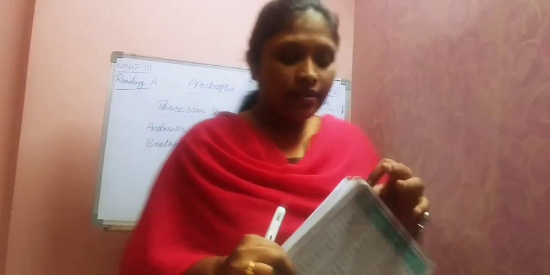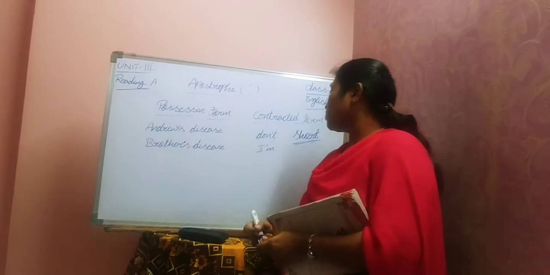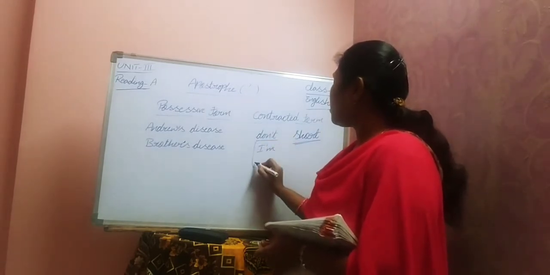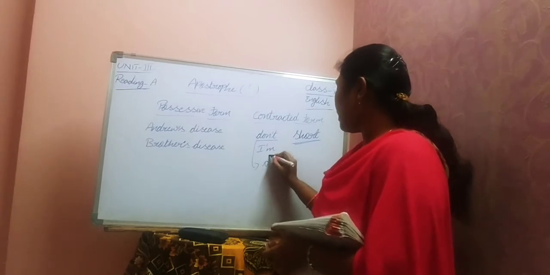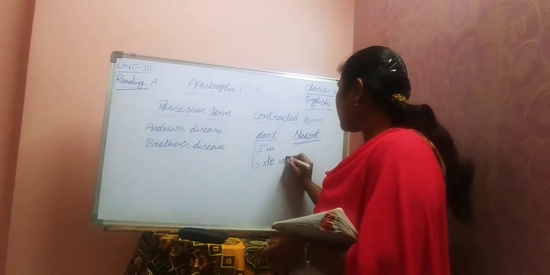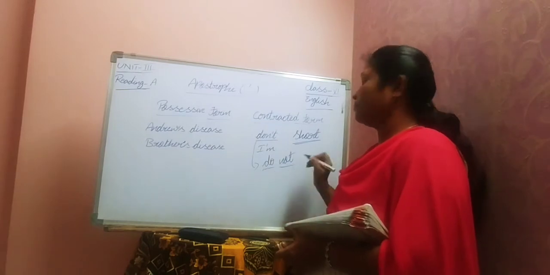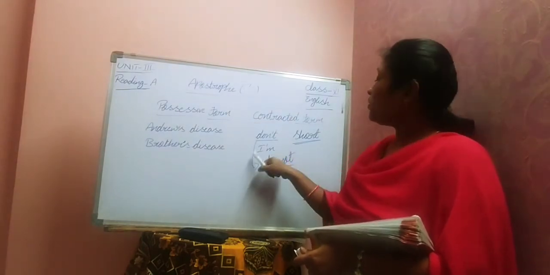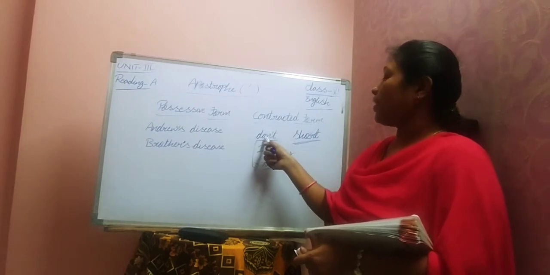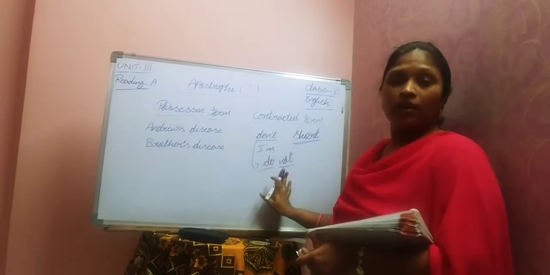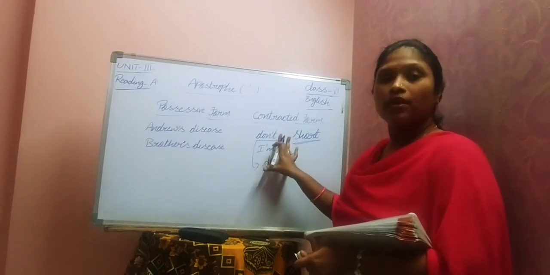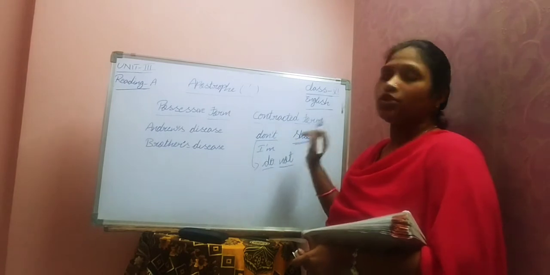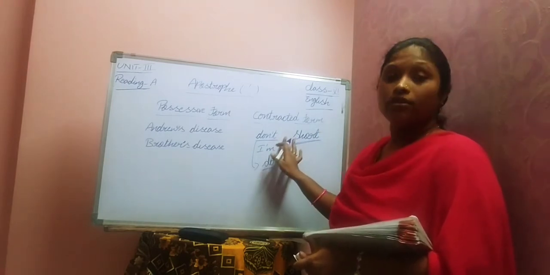If you take this word, already given in the textbook, don't, this is the short form. What is the expanded form of this one? How can you expand it? By writing do not. By using an apostrophe, it can be written as don't. Both are the same, but we make it a short form by saying don't.